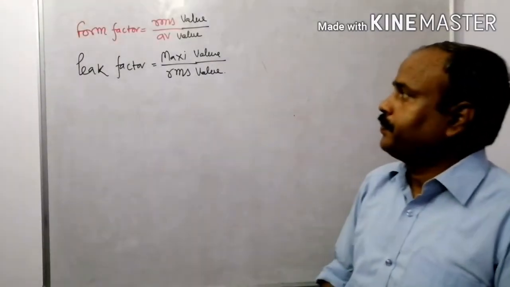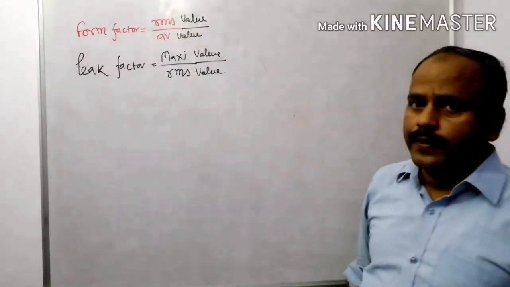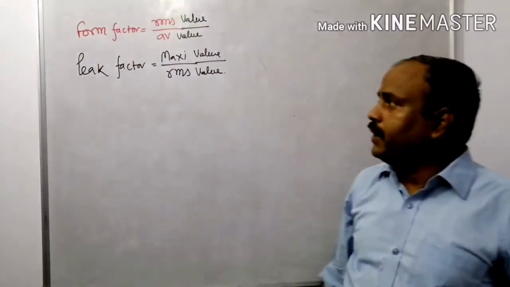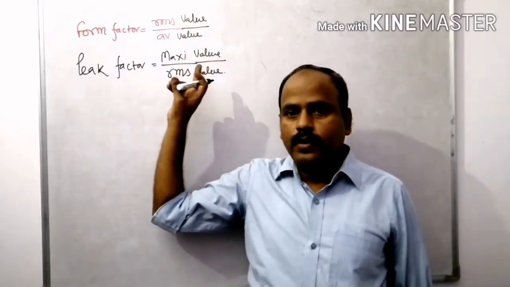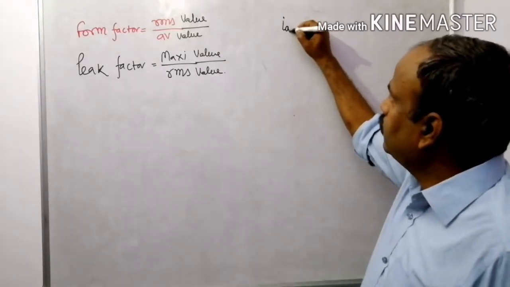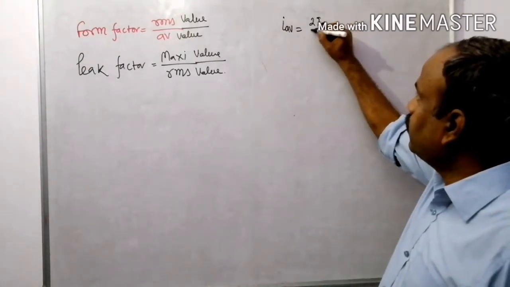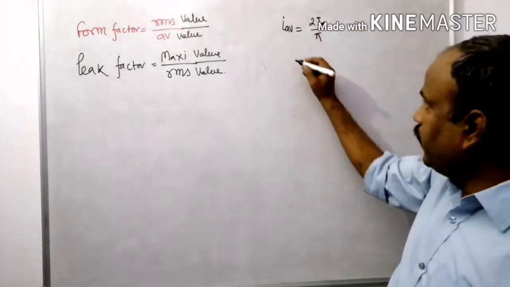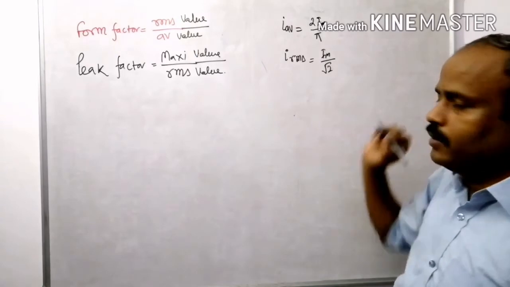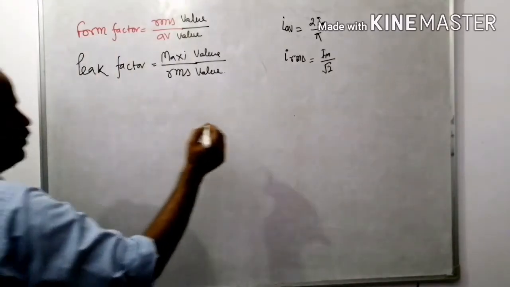There are two factors. One is the form factor, second one is the peak factor. Form factor is defined as the ratio of the RMS value to average value, and peak factor is defined as the maximum value to the RMS value. See, the average value for the sinusoidal wave is 2I maximum upon pi, and its RMS value is I maximum upon under root 2. Right? Now calculate form factor.